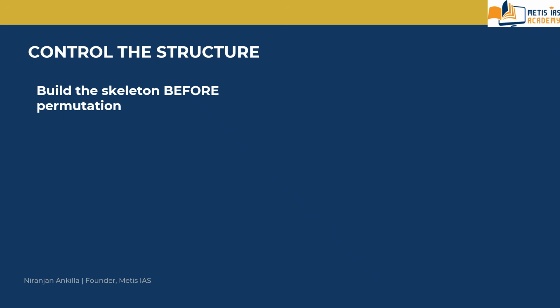Standard formulas treat all slots as equal, but here certain slots are reserved for specific items. So we use the slot filling method to build a skeleton of the allowed positions first. So build the skeleton before permutation. Then we permute items into those fixed slots.